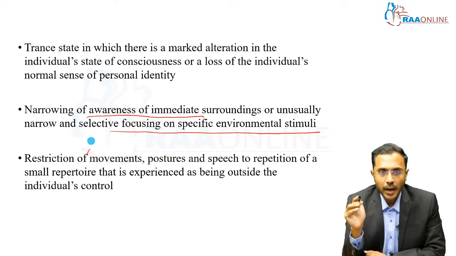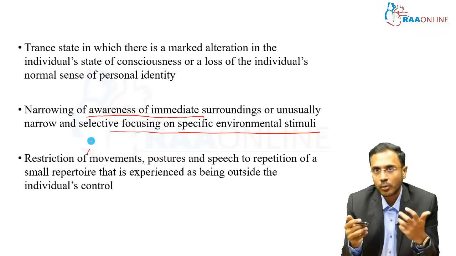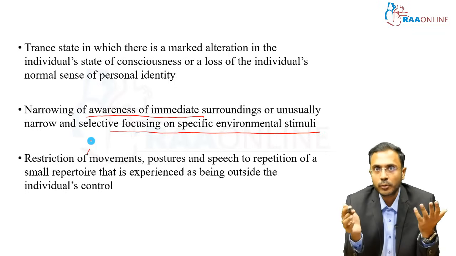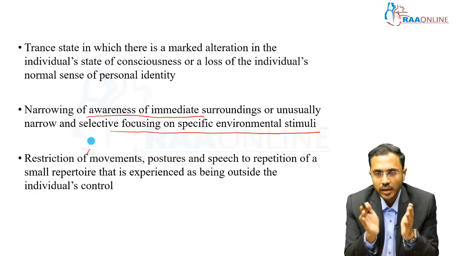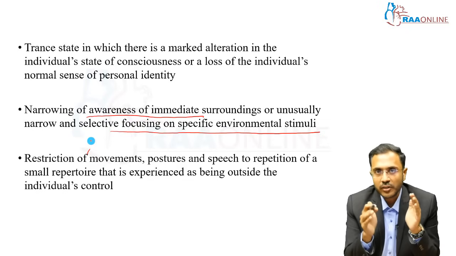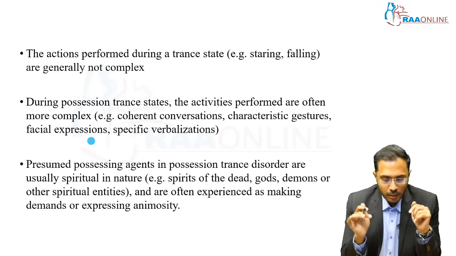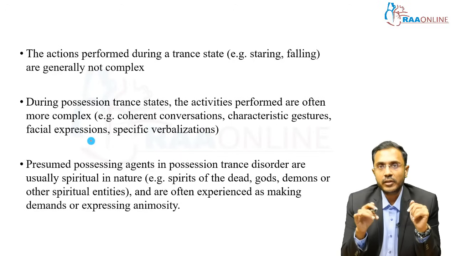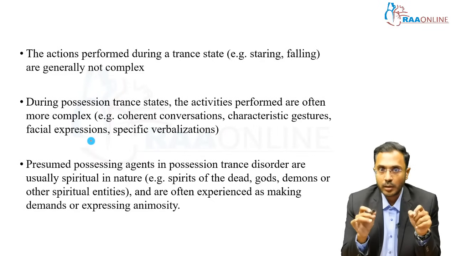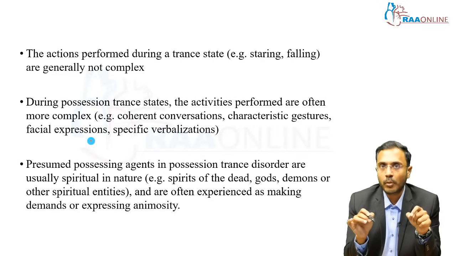And that is experienced as being outside the individual's control. Here the individual is not doing it voluntarily. Suddenly the child's state of consciousness is disrupted, and there is repetitive speech, restriction of motor activity, and unawareness of the surroundings. The actions performed during a trance state are generally not complex, but during a possession trance state, the activity performed is more complex.